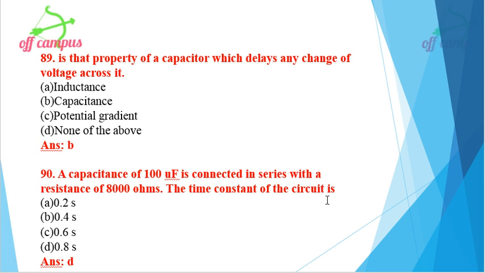So R is nothing but 8000 ohms multiplied by 100 microfarad. So what we will get? Time constant is 8 into 10 power 3 into 10 power 2 into 10 power minus 6 for microfarad. So 5 minus 6 equals minus 1, so 8 into 10 power minus 1 is nothing but 0.8. Time constant unit is seconds. So 0.8 seconds, option D, is the right option for this problem.